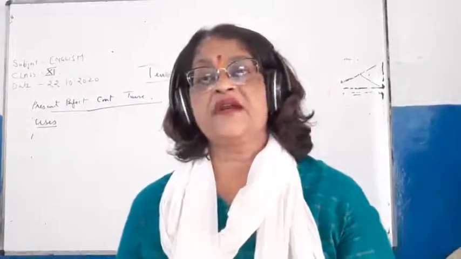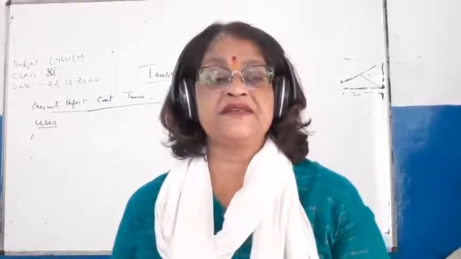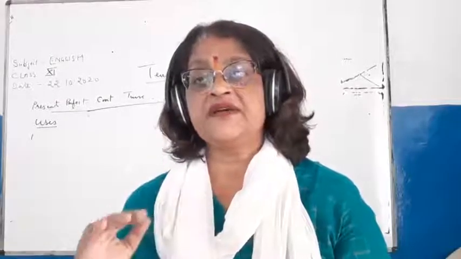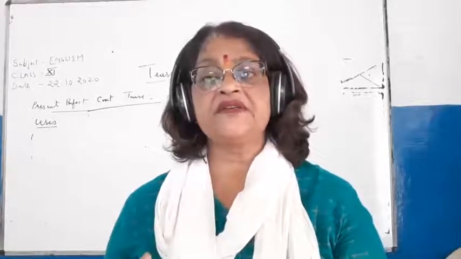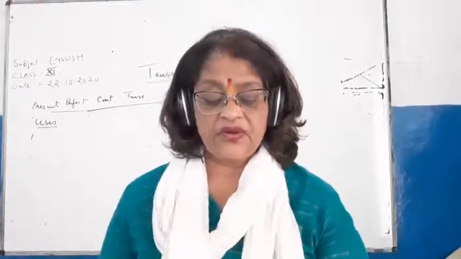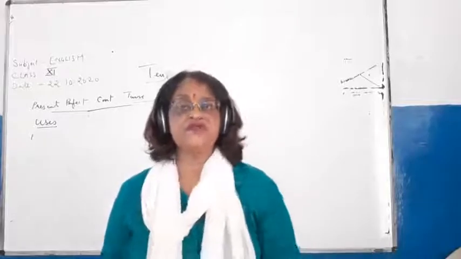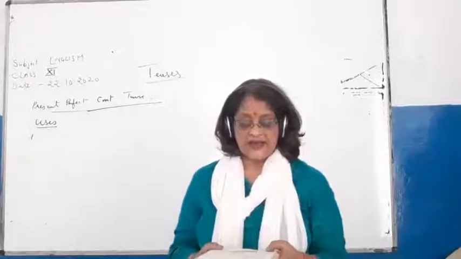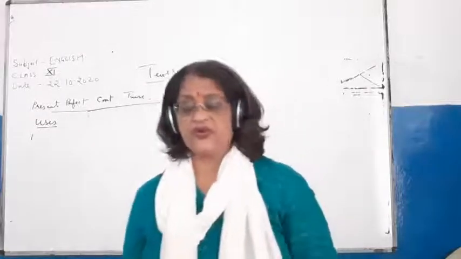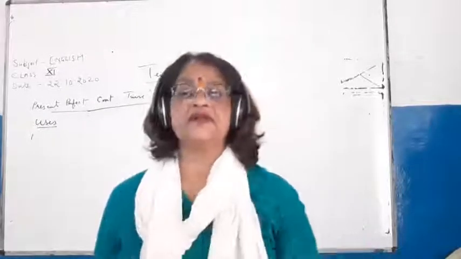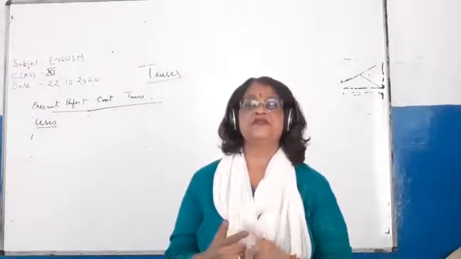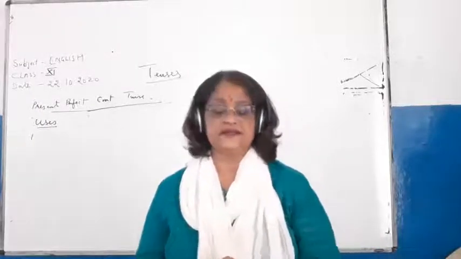See the contrary meanings here. Present perfect: perfect means completed and continuous means not completed, it is still continuing. So what do you mean by present perfect continuous tense? What should be the uses? An action that started in the past and is still going on. That is present perfect continuous tense.